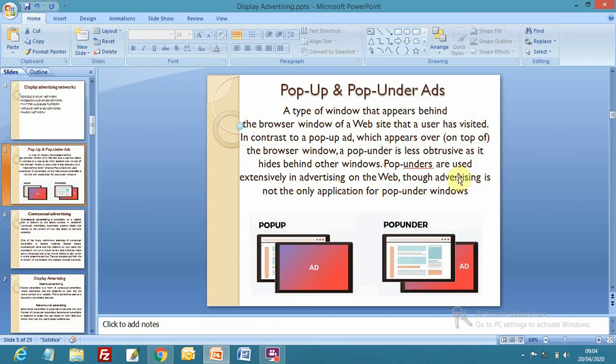So this is the difference between pop-unders and pop-ups. Pop-unders are used extensively in advertising on the web, though advertising is not the only application. Lead generation forms and other purposes may also use pop-under windows.